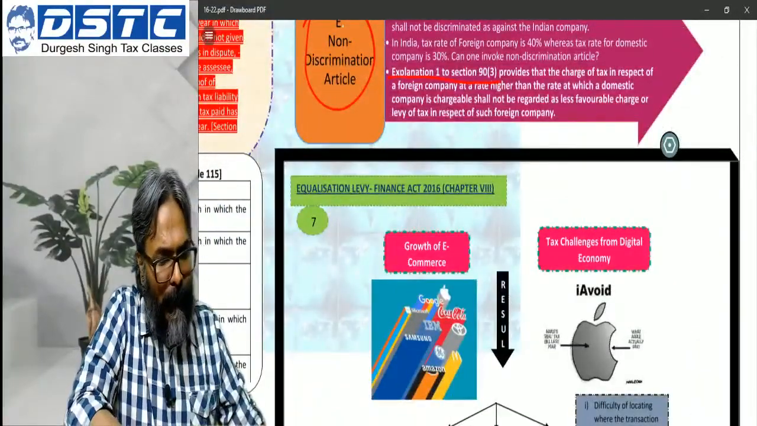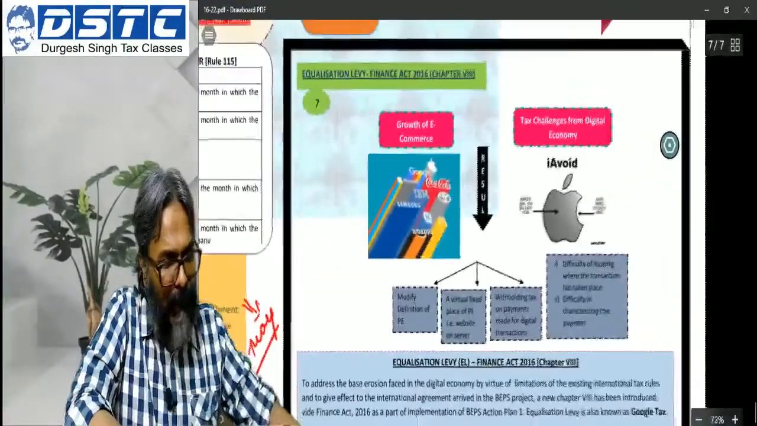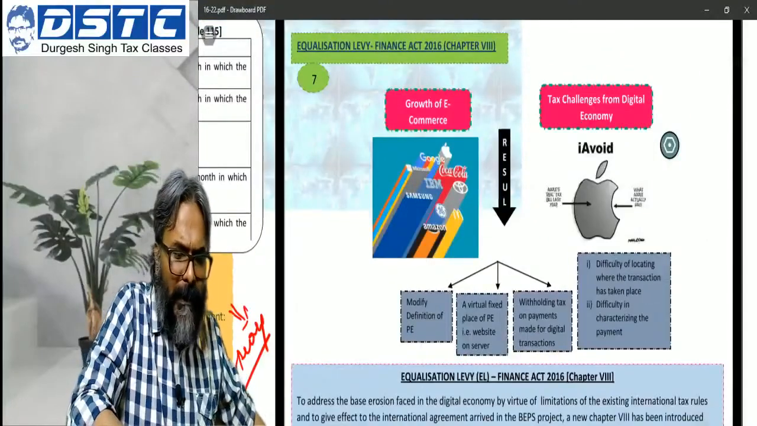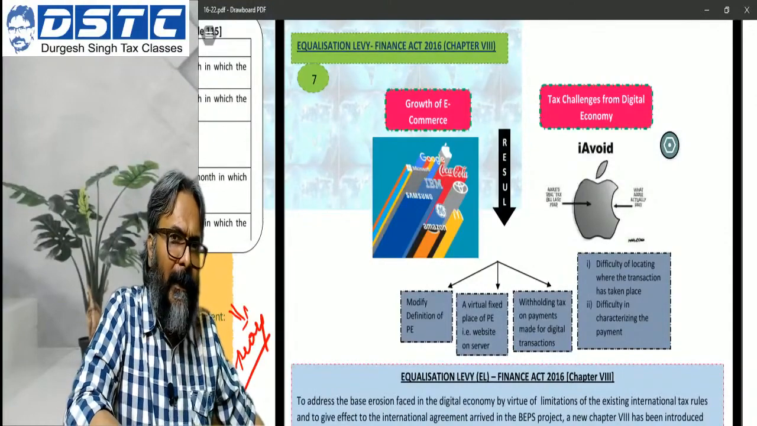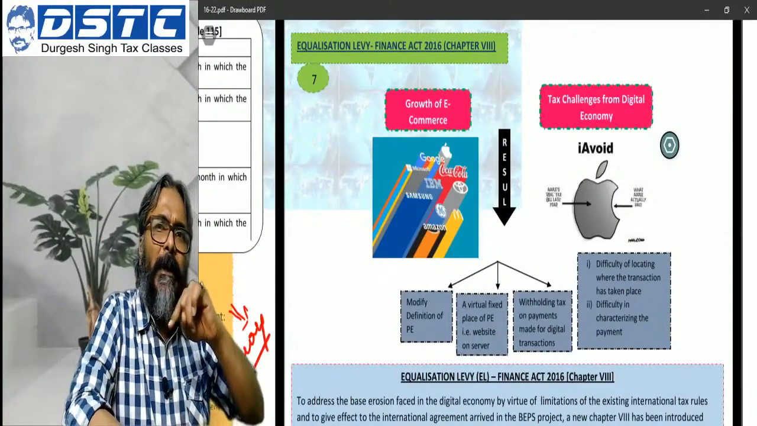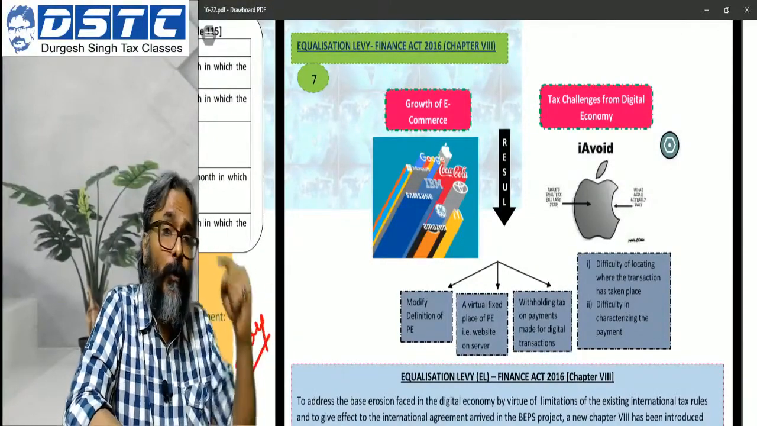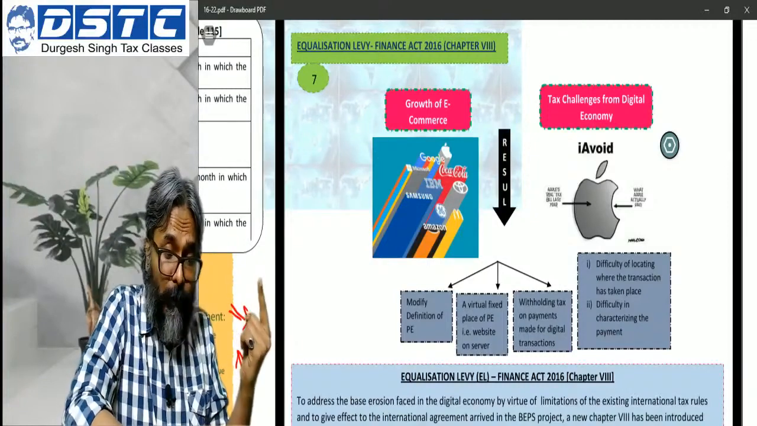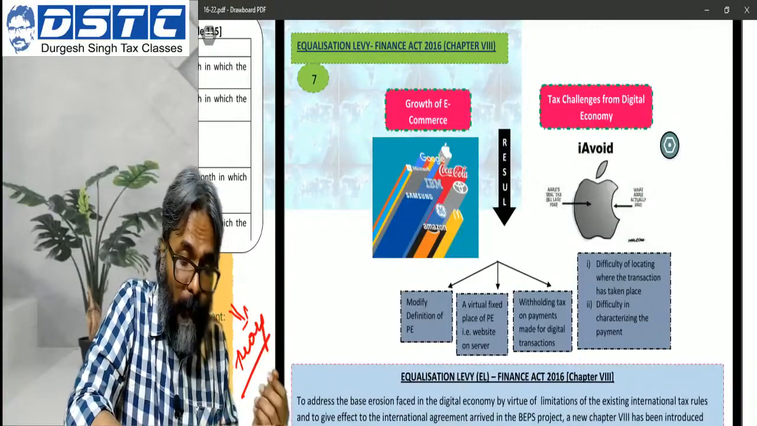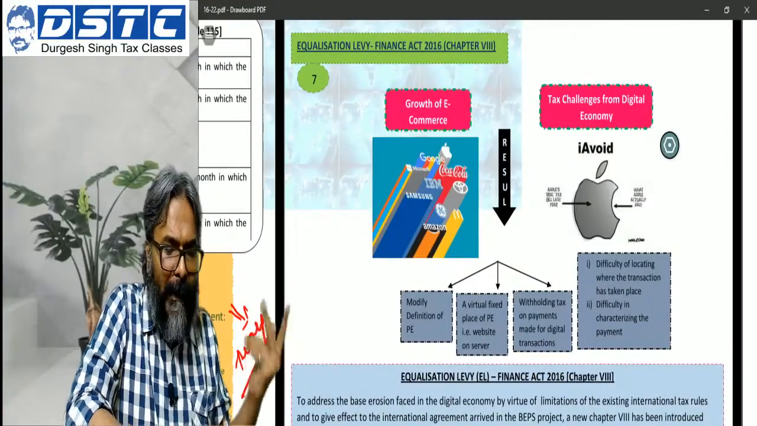And students, the last particular point is the equalization levy. Again, a very important concept in this context. Although it's an easy one, I can sense that they can also ask you an equalization levy in the form of an adjustment to the total income question. You'll say, sir, how come an adjustment to the total income question? So let me give you an idea behind this.